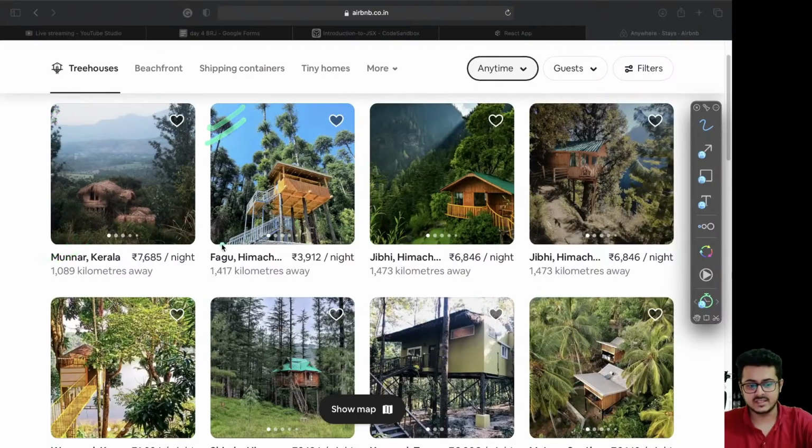Nothing else is getting changed. Each of these boxes itself can be divided into more boxes. For example, here there is one box for the heart, one box for these pictures, one box for the name of the place, one box for the cost, one box for how many kilometers away it is, and so on and so forth.